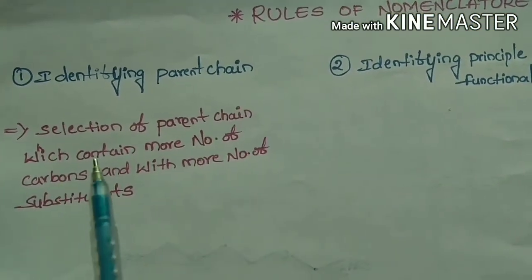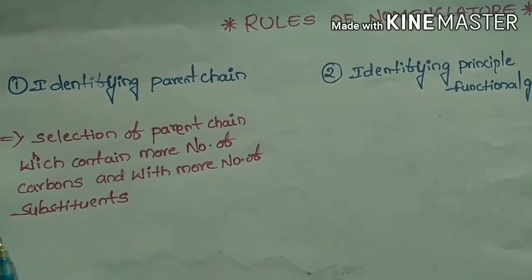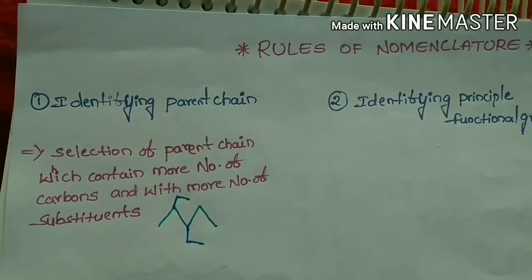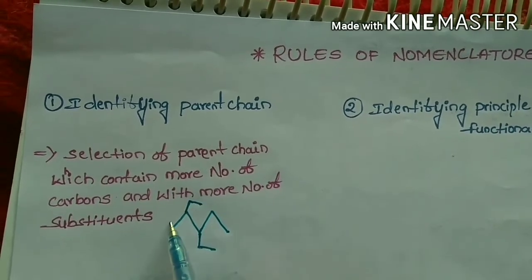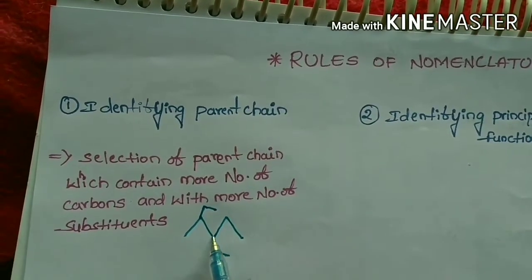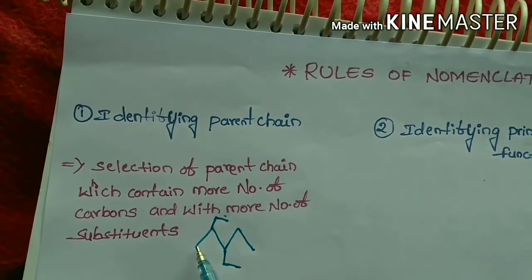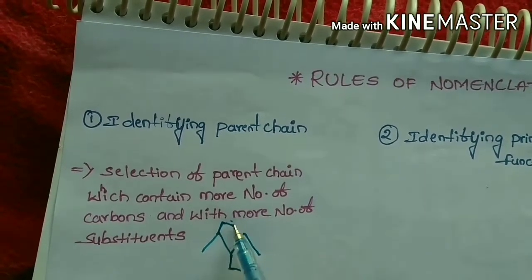While selecting the parent chain, it must contain the largest number of carbons, with more substituents. For example, in this compound, we can select the chain in this way, or in this manner, or in this way. But selecting it in this way, it contains only 4 carbons.